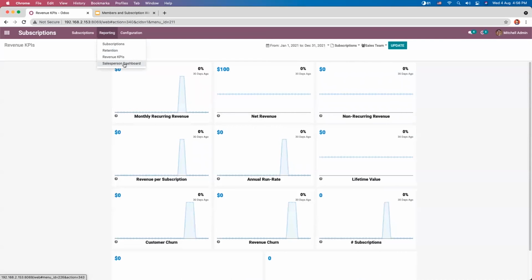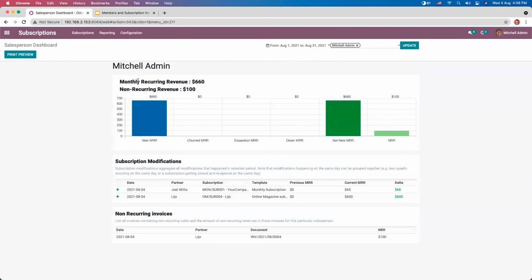Then next we have the salesperson dashboard report. This page gives you a summary of your monthly recurring revenue, non-recurring revenue, subscription modifications, and non-recurring revenue invoices. There are non-recurring invoices for each of your salespeople. Here you can choose a period you want to apply and the salesperson you want to analyze.